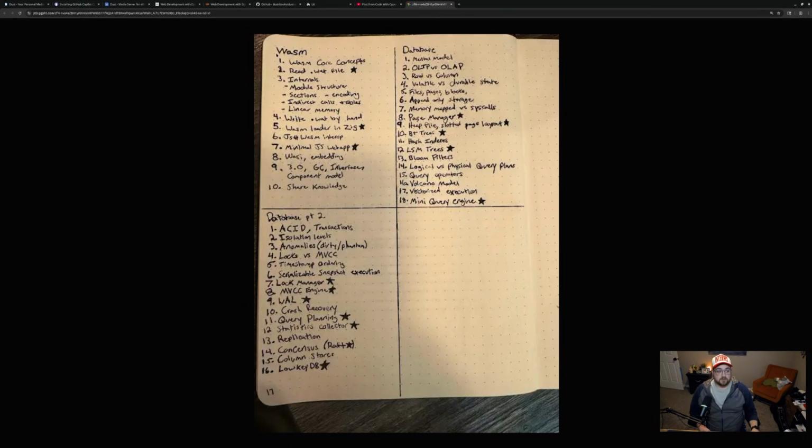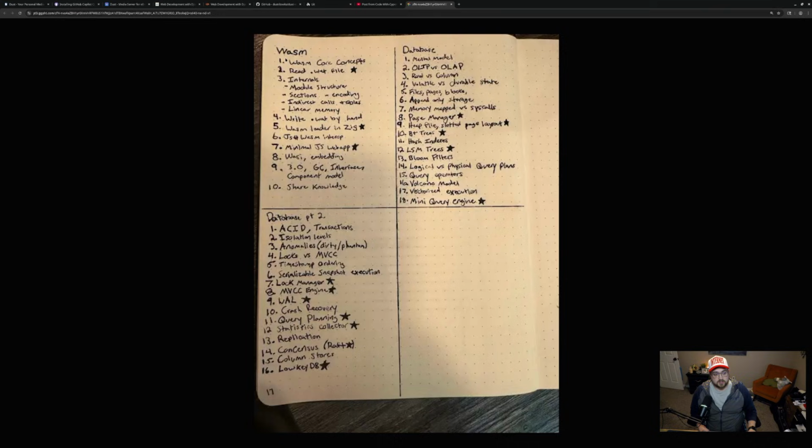So my goal for Q1 is to really deep dive into WASM. I've written some code that compiles to WASM. I have a loose understanding of how WASM works, but I really want to become like a specialist at WASM. Someone who has really good understanding of how memory is managed in WASM, how the host environment interops with the actual WASM code or executes the WASM code. I want to be able to talk about garbage collection and interfaces, component models, things like that that come up in WASM 3.0. And then also have some familiarity with WASI to the point where I would know when it's a good opportunity to leverage something like WASI or just general embeddings for that matter.